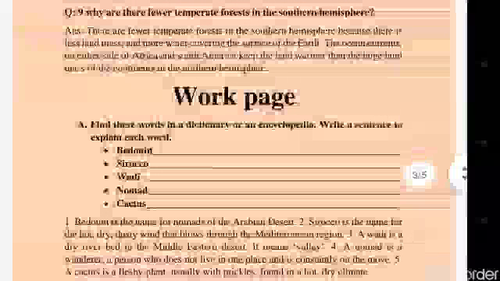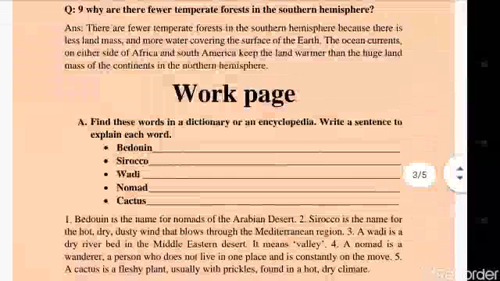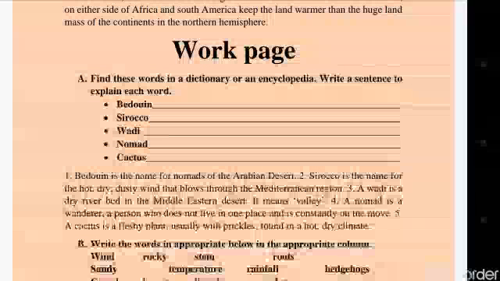Yes, students, come to the work page. The question is, find these words in a dictionary or an encyclopedia. Write a sentence to explain each word. The first word is Bedouin. Bedouin is the name for nomads of the Arabian desert.